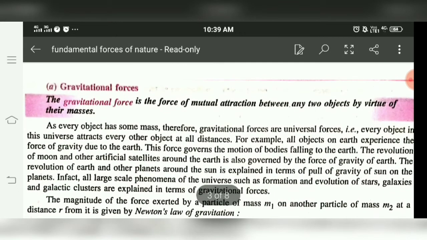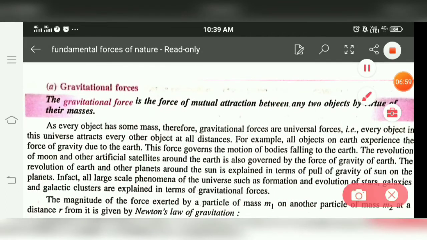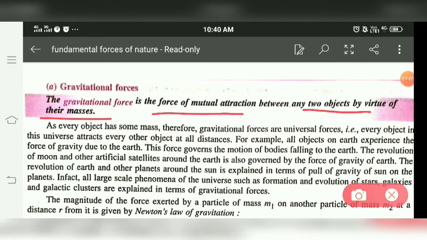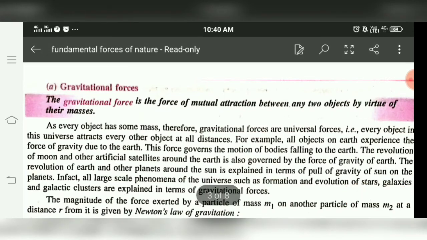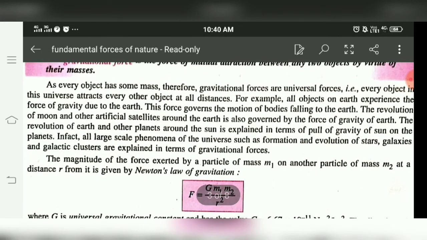So what we learn from this? That gravitation force is a mutual force of attraction between the two objects by virtue of their masses. Everybody in this universe attracts each other due to their masses. Due to the gravitational force, Earth rotates around the Sun and Moon rotates around the Earth.